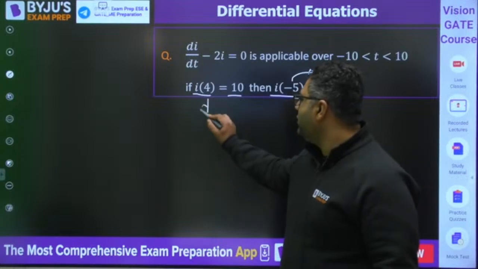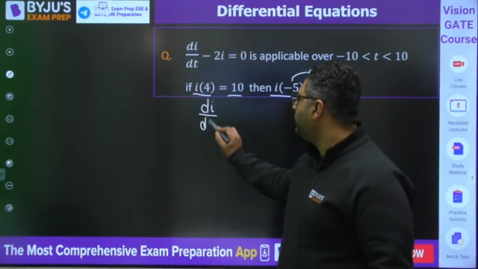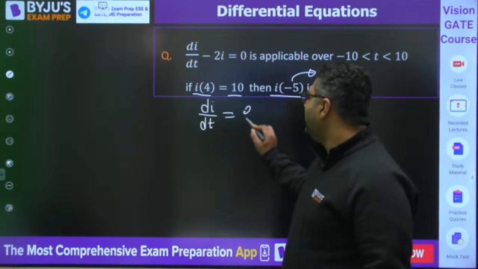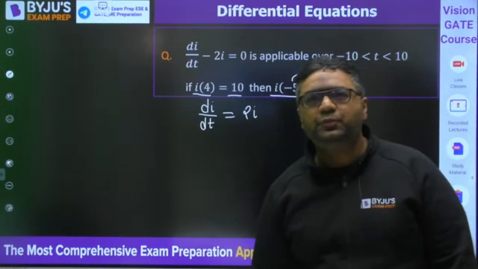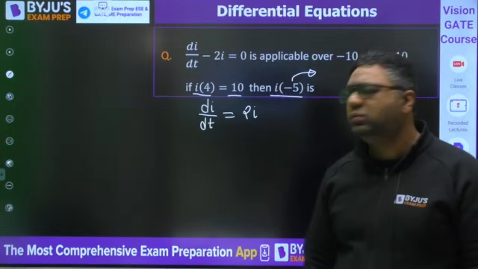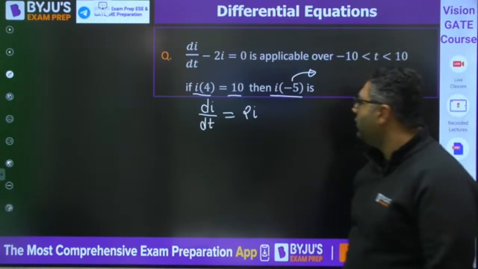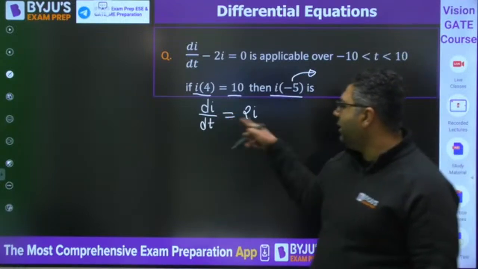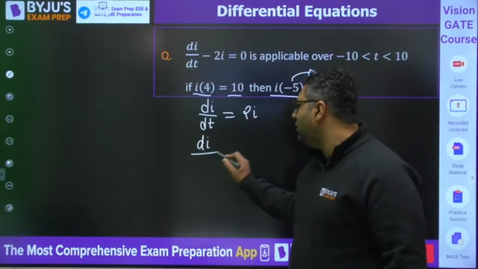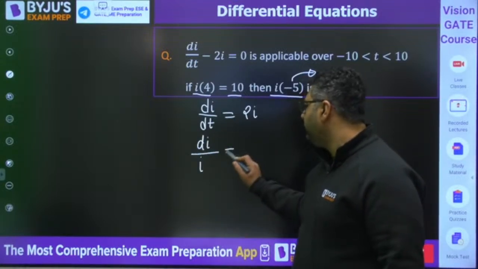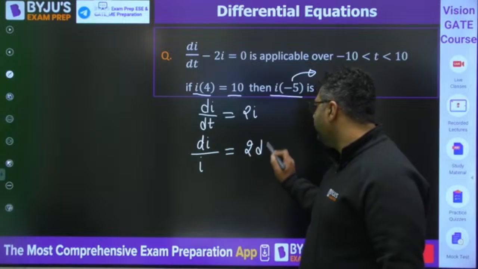So here we have di by dt, that can be written as 2i. All these questions are previous year's GATE questions, because previous year's questions are the best to do at this time, near the exam. So di by dt is 2i. Try to keep the constant on the right side only. It will be di by I is equal to 2 dt.